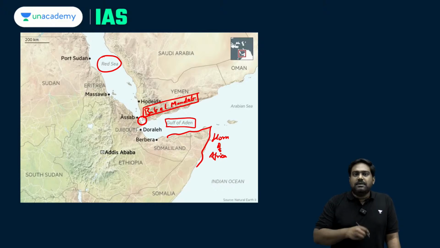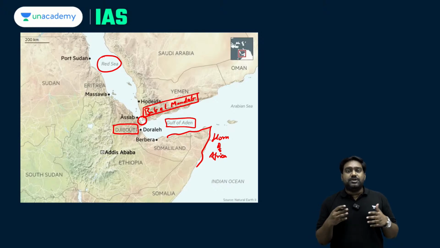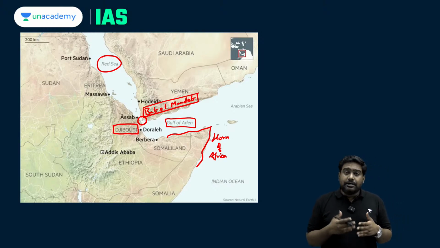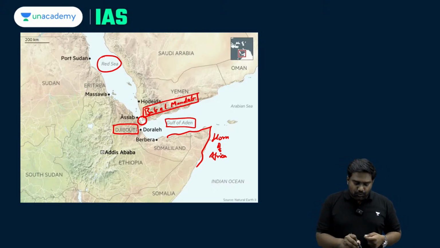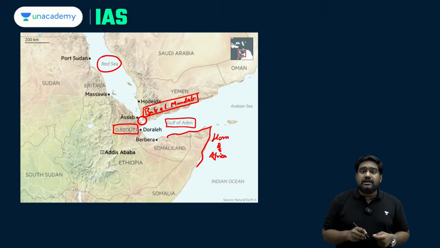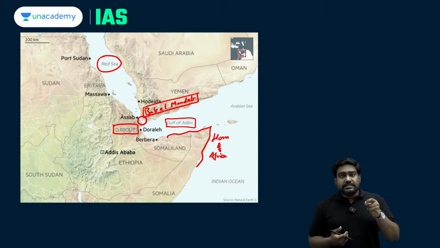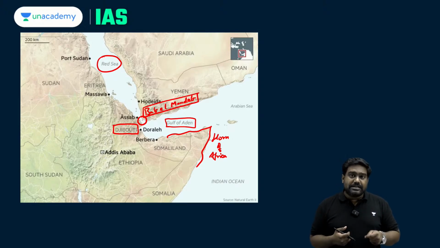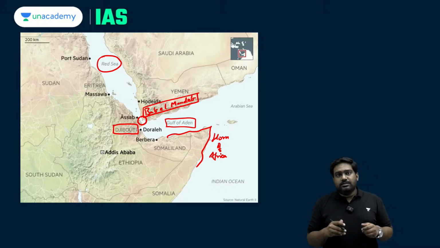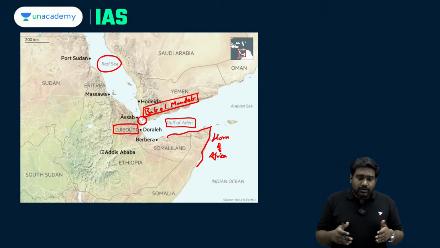So right next to Bab el-Mandeb, there is a small African country located here, which is Djibouti. And Djibouti plays a critical role as it has access to Bab el-Mandeb, and as a result, many foreign navies, many major global powers, have established naval bases and military facilities in Djibouti so that they can protect the shipping, the commercial traffic that passes through the Bab el-Mandeb Strait.